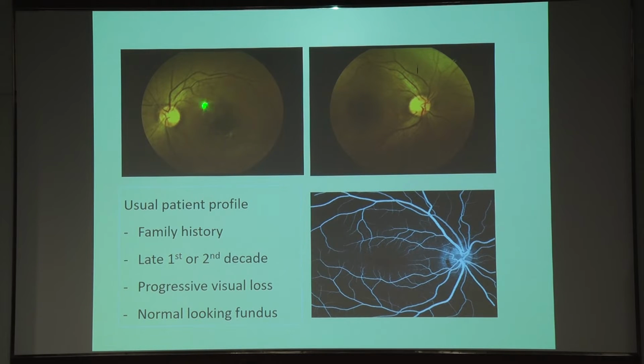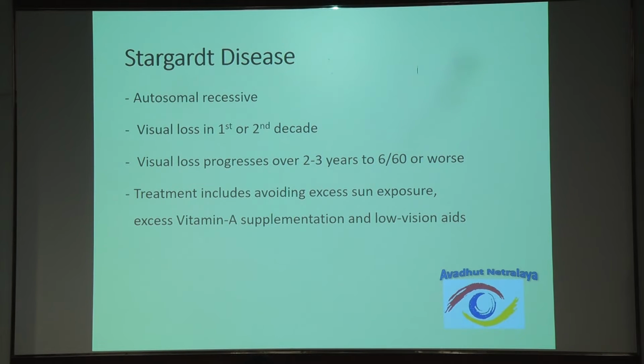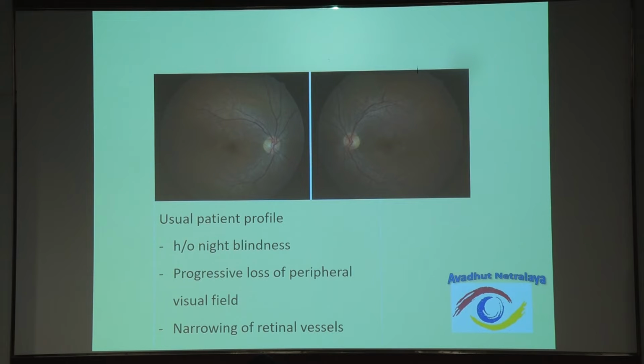You may not have this feature, but with a family history and a patient having decreased vision in the second decade of life, always get an FFA done, because you will get a silent choroid, which indicates that this is a case of Stargardt disease. Stargardt disease is usually autosomal recessive, and it will have progressive visual loss till 6/60 or counting fingers, but it never leads to blindness. Treatment can be vitamin A supplementation and also low vision aids.